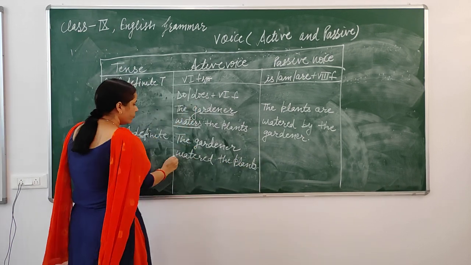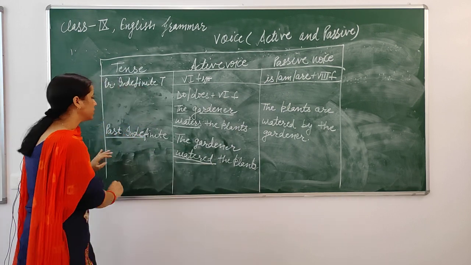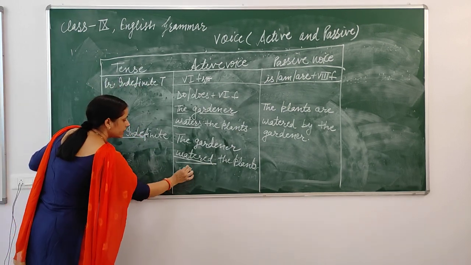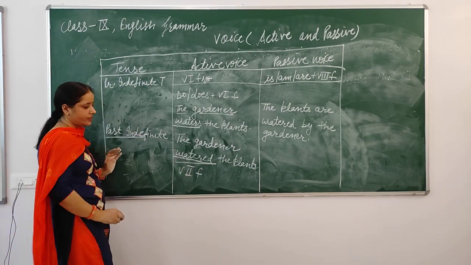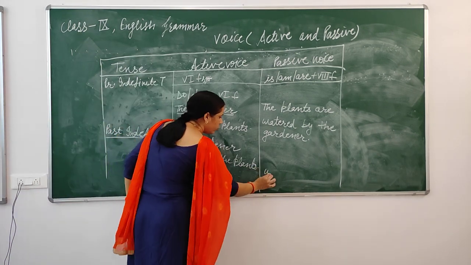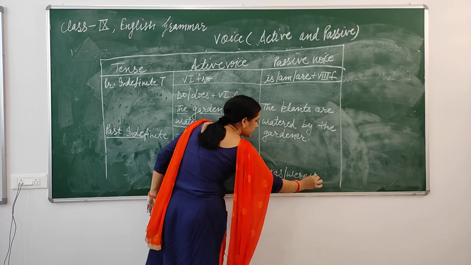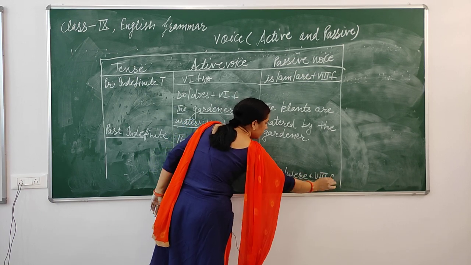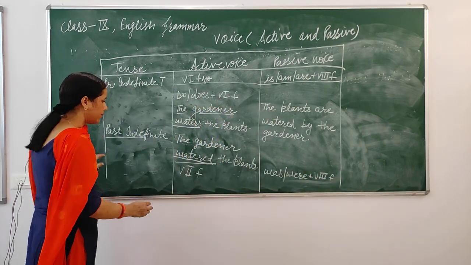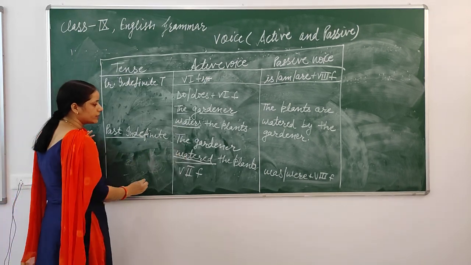Here second form of the verb is used. So here we will get verb second form, and that will be converted into was, were plus third form of the verb. For example, the gardener watered the plants.